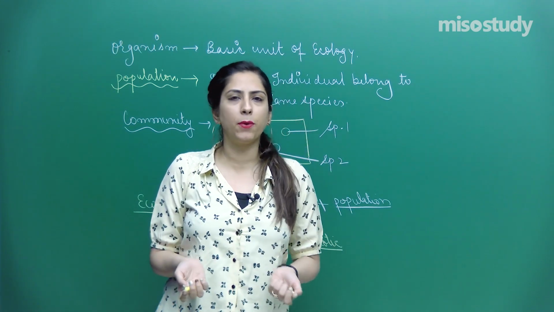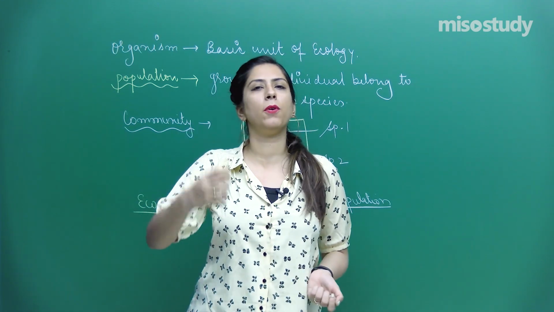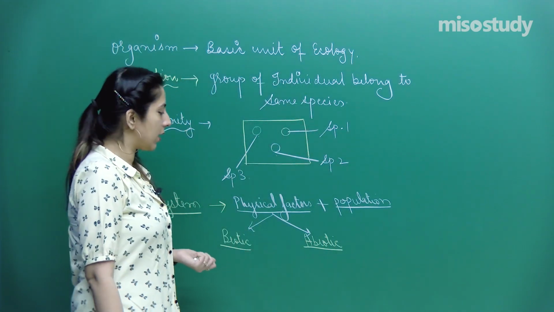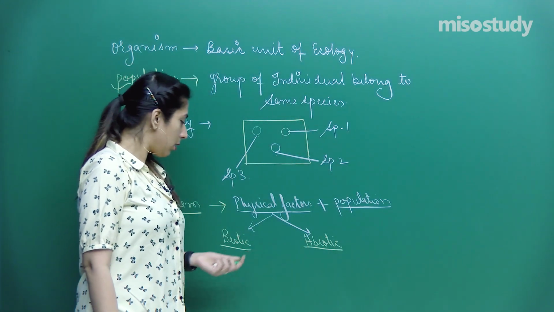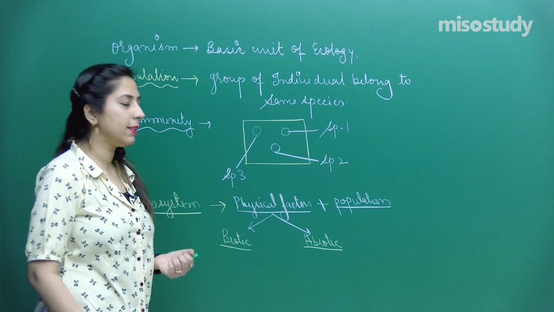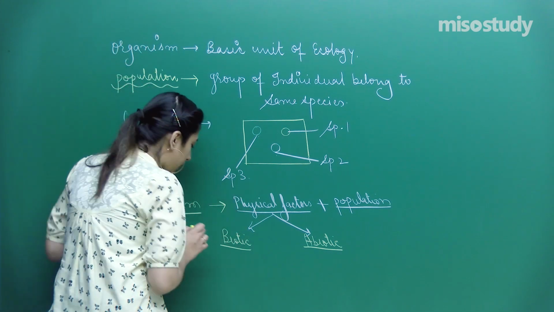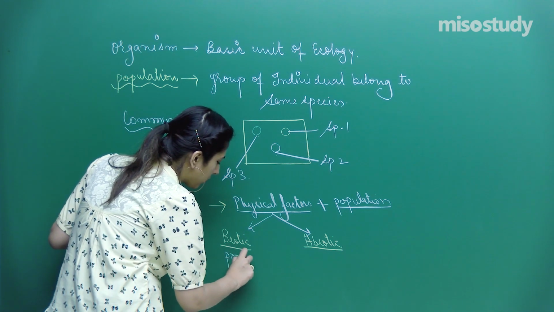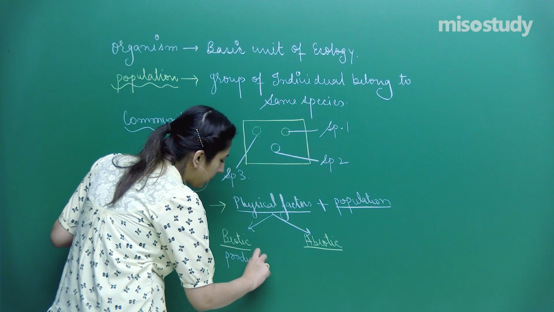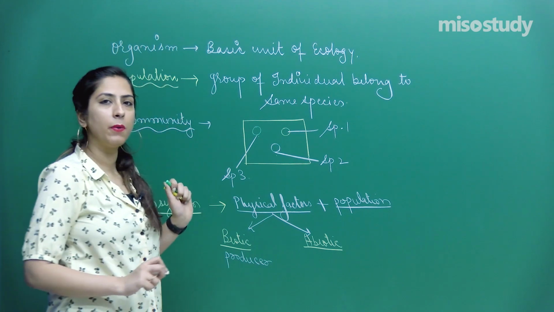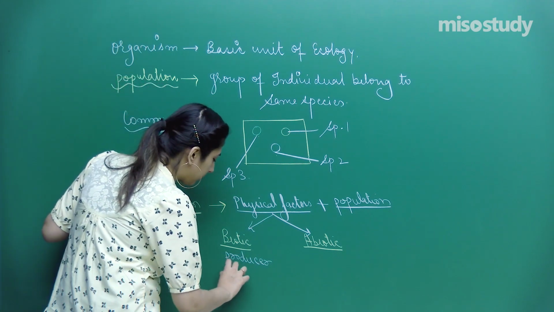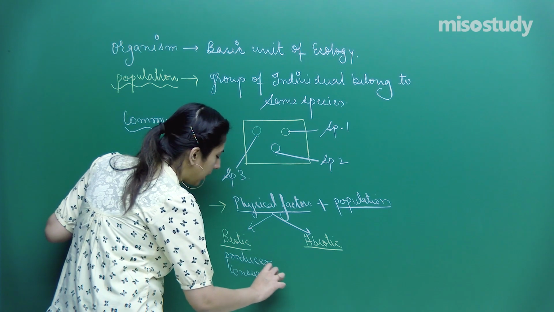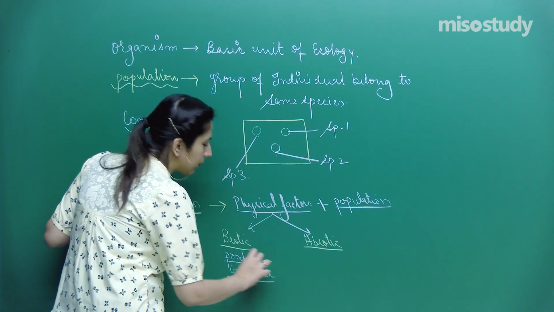Sometimes they produce their own food, sometimes they depend upon other organisms for food. They exchange energy. So biotic here means, let's start with the producer. In this we have examples like plants, which are producers. Similarly, we have consumers, etc. So they all come under the biotic factors.